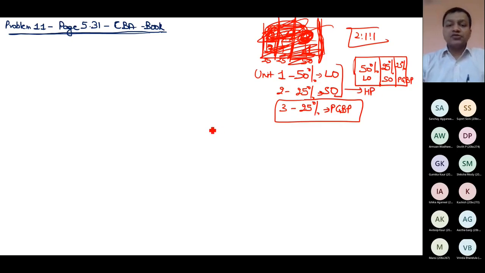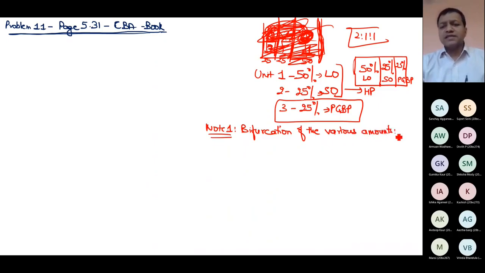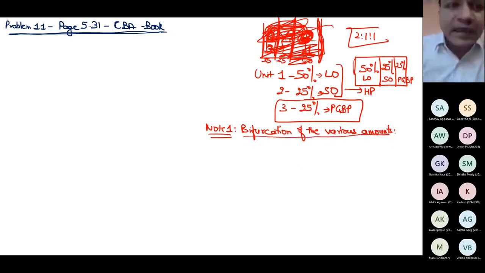So what will be my first job? Note one. First, I should rewrite the question. So I will say bifurcation of the amount, or I will apportion the amounts. The various figures which have been given to me, I should first divide amongst these three houses so as to remove any confusion. Now, what different values are given?